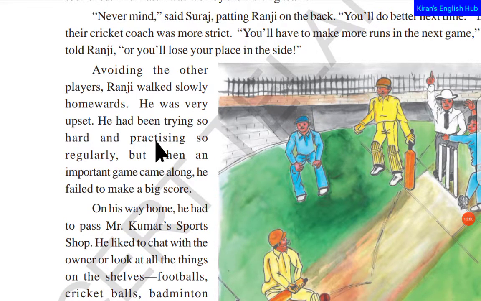He had been trying so hard and practicing so regularly, but when an important game came along, he failed to make a big score. So the situation in his life is, he has been practicing regularly and so hard, but when there was an important game, Ranji always failed to bat well.